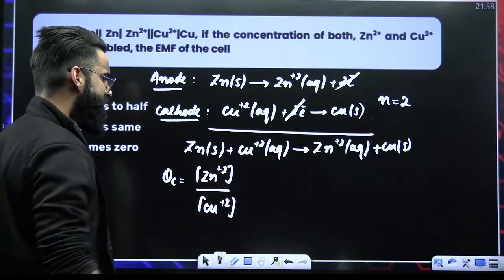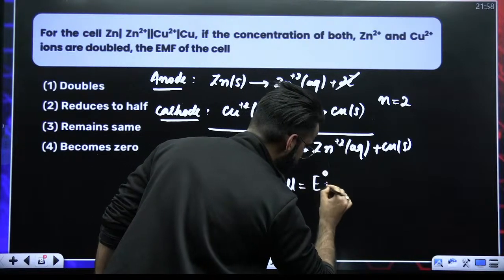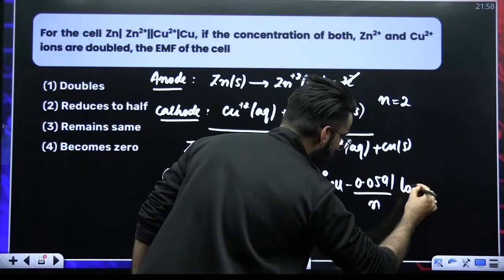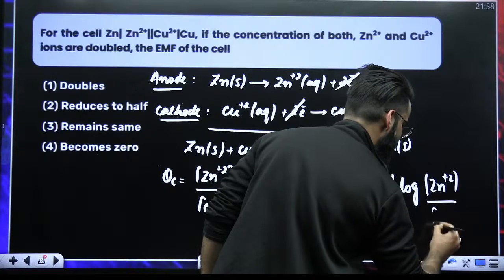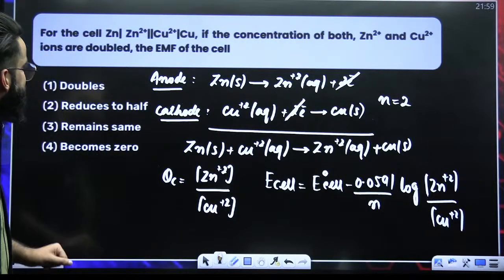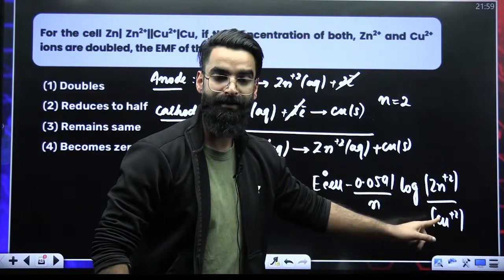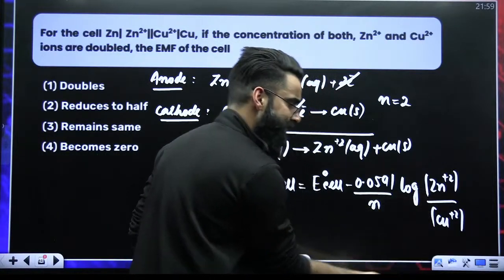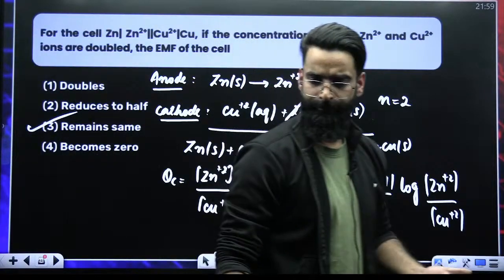Okay. Now, my dear students, just understand. Write the Nernst equation. The Nernst equation says that E cell is equal to E naught cell minus 0.0591 divided by n log of QC. QC here is the concentration of zinc dipositive divided by the concentration of Cu dipositive. This is your Nernst equation. Now the question says, if the concentration of zinc dipositive as well as copper dipositive, both are doubled. If both are doubled, what happens? Nothing. If this is 2 times, this is 2 times. 2 gets cancelled. Nothing happens to E cell. E cell remains the same. Nothing is happening to that.